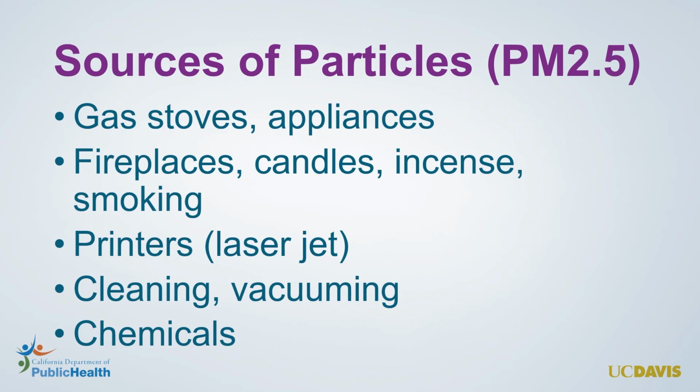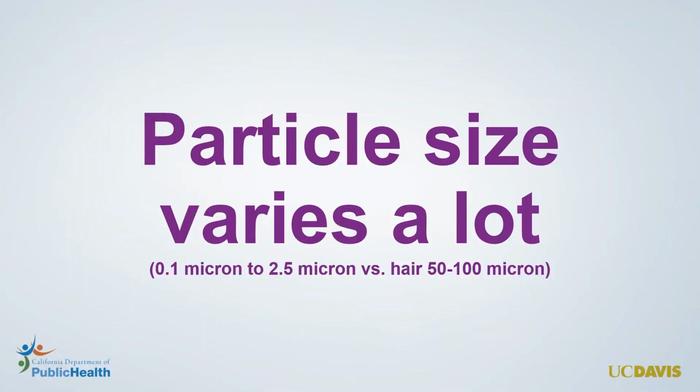Particles can also be made from chemical reactions that occur in the air involving VOCs, the gases that we spoke about earlier. Some of these sources make particles that are quite small. Remember how we compared to a human hair? Hair is about 50 to 100 microns across. PM2.5 is all the particles that are smaller than 2.5 microns, and that's a lot smaller than hair. And some particles are only 0.1 to 0.3 microns in diameter, even 10 times smaller than that sometimes. This range matters because the size of particles has a major influence on what happens to those particles once they're released into the air, which we'll talk about more in a later module. For now, it's enough to know that a particle's size is strongly related to how long it will stay suspended or floating in the air.